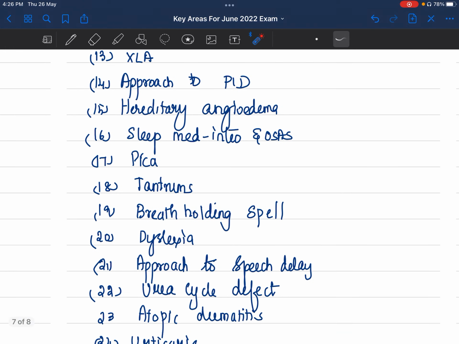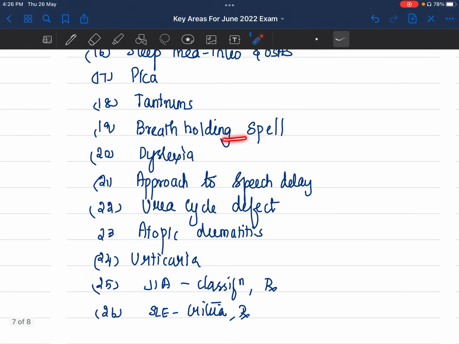Then sleep medicine, I was talking about. Read up in Nelson, just a few pages, but a question can be asked in that. Pica, tantrums, these small questions, they are fond of asking nowadays. So that's why I had put up breath holding spell, dyslexia. Approach to isolated speech delay. Floppy infant, you talked about isolated motor delay. This is isolated speech delay. Urea cycle defect, go through. Atopic dermatitis, just management. Urticaria. If they are going to ask rheumatology, it's going to be on either JIA or SLE.